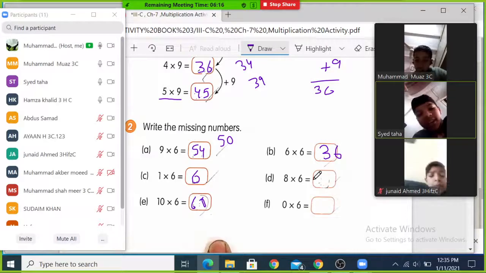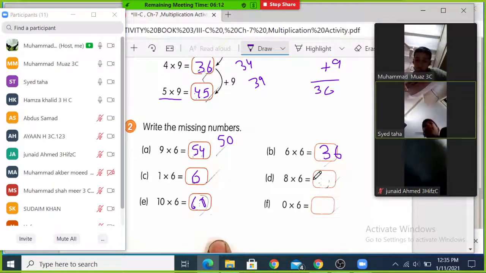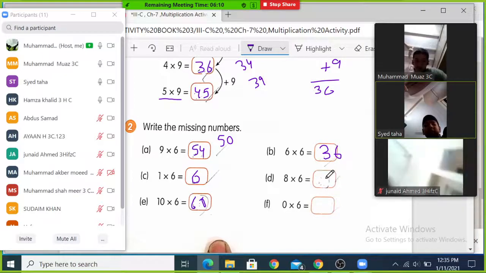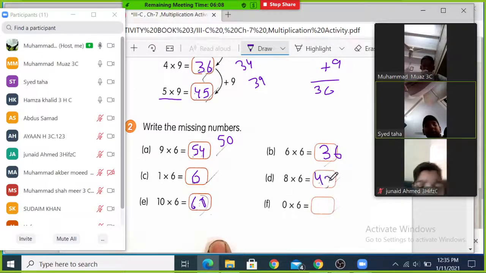8 multiplied by 6. 48. 8 6s are 48. Very good.